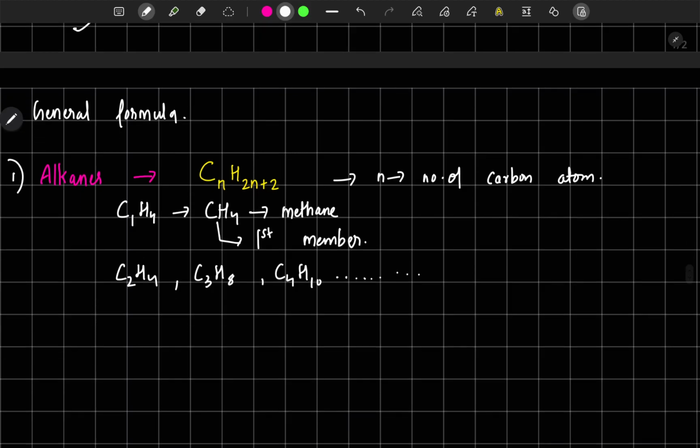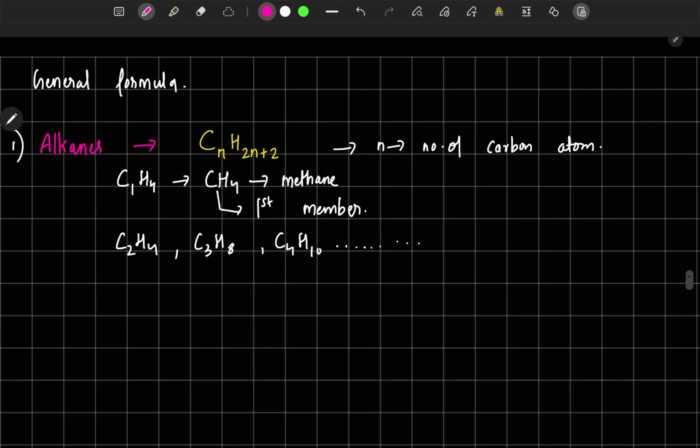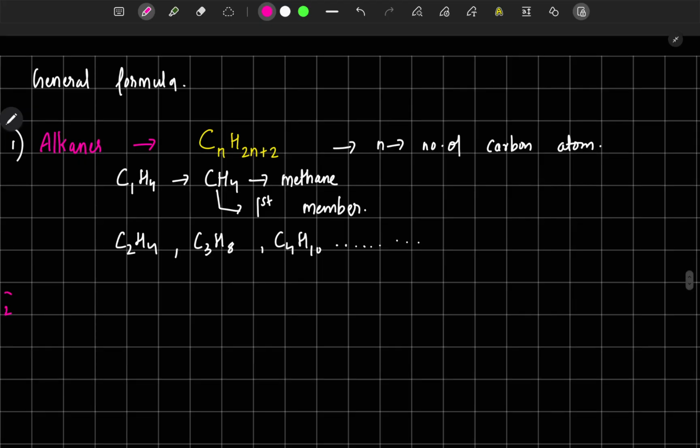Next, we will look at the general formula of alkenes. The general formula of alkenes is CnH2n. Only 2n.